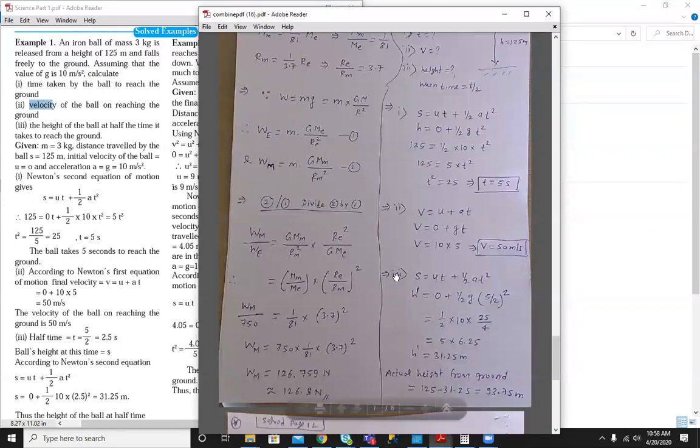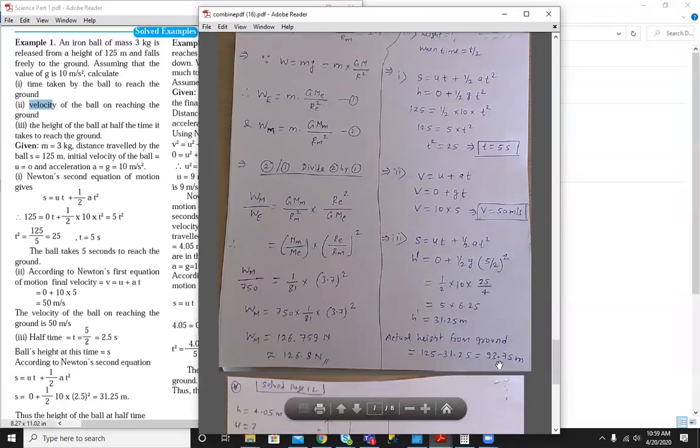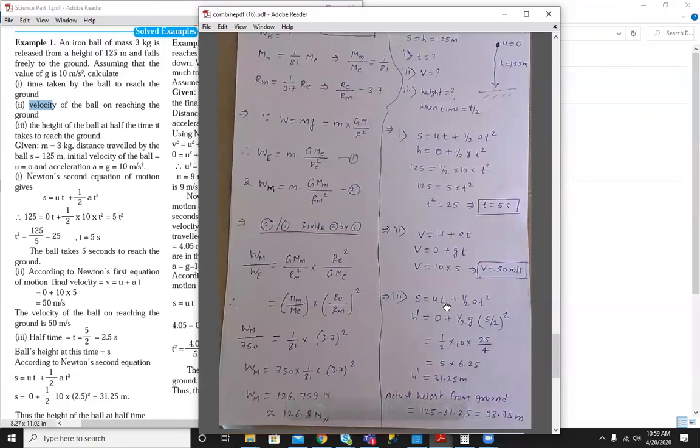So s equal to ut plus half at square, where s is your h dash. Initial velocity is 0, a is plus g, and the time we found is 5 second. We have to find the height in half of the time, that's why 5 by 2. So just put the values and find out, and this is the height from the top. We want the actual height from the ground, and the total height is 125, so subtract this height and we will get the height from the ground. Okay, so it is also a 3 marks question.